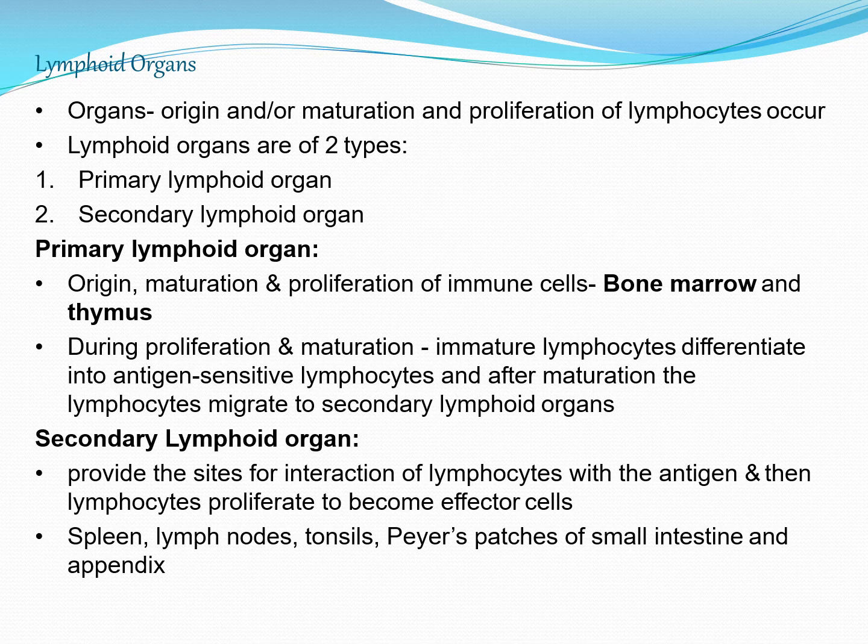Now lymphoid organs. So these are very, very important. These are the organs where origin and/or maturation and proliferation of lymphocytes occur. Proliferation means increase in the number. So lymphocytes are increased here.